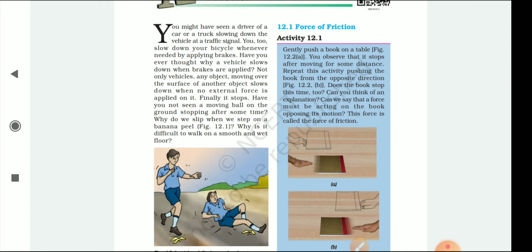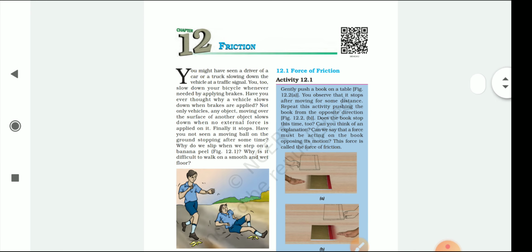The person is trying to push the book to the other side, and after some time the book stops automatically, because when no external force is applied, the force exerted by an object is called friction.